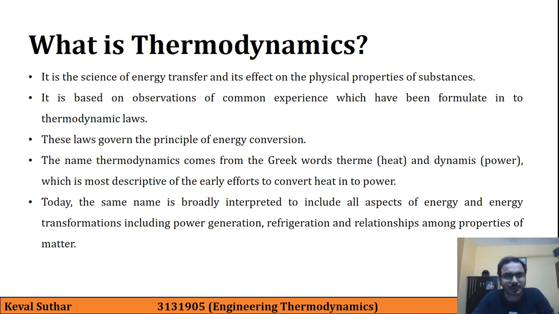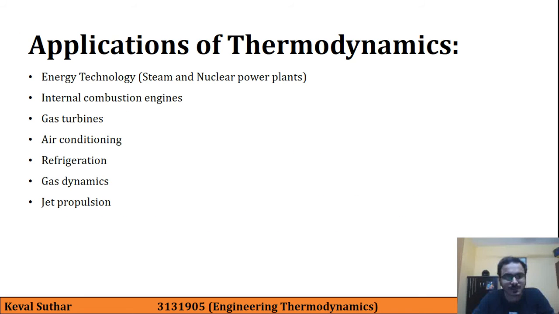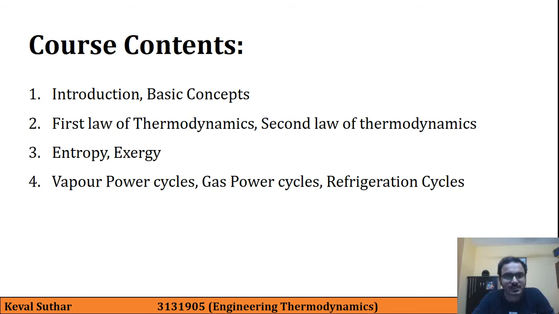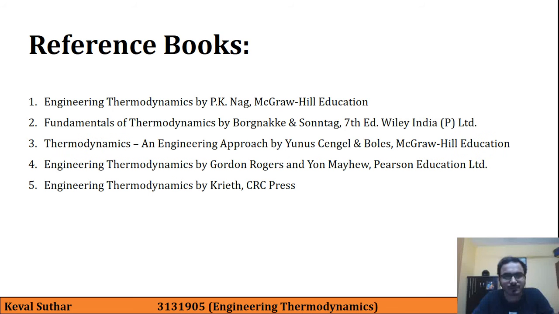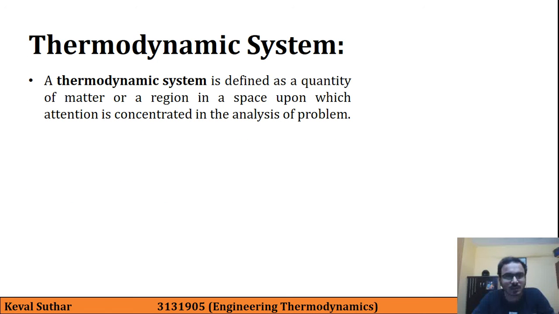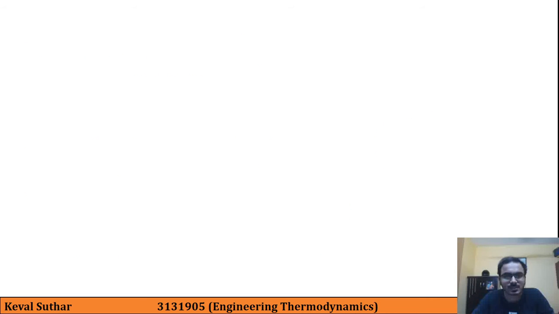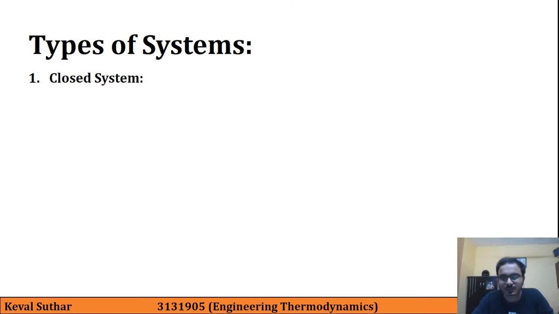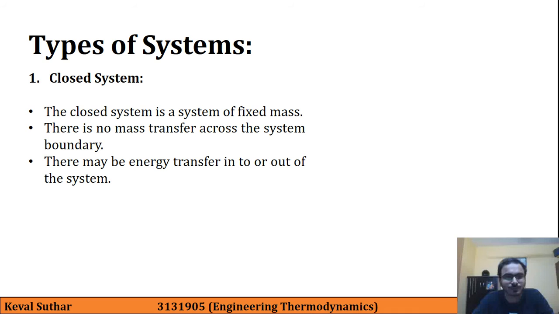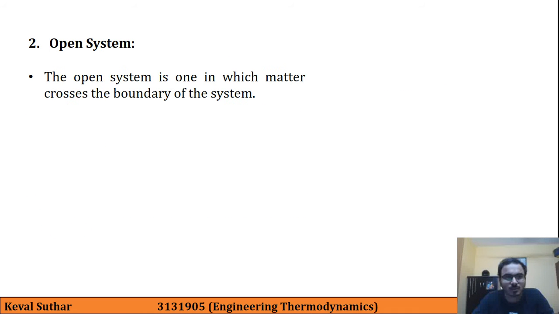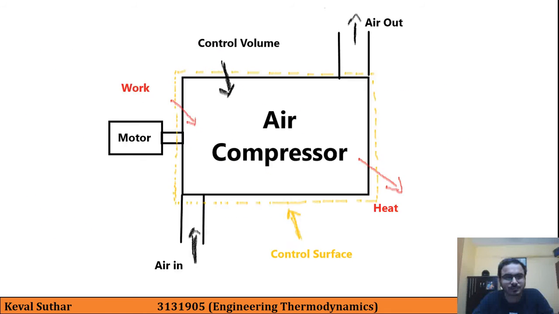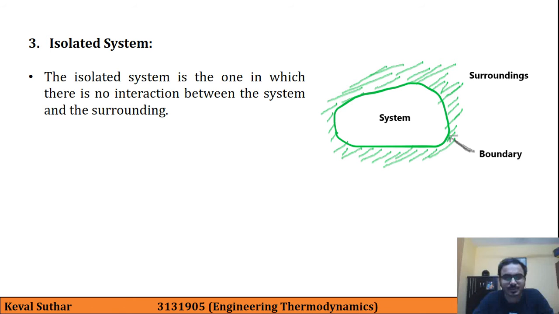So first of all, we defined thermodynamics, applications, then the syllabus, these are reference books. Then we studied about thermodynamic systems, definition of surroundings, system boundary, universe, types of the system: closed system, open system, and isolated system.